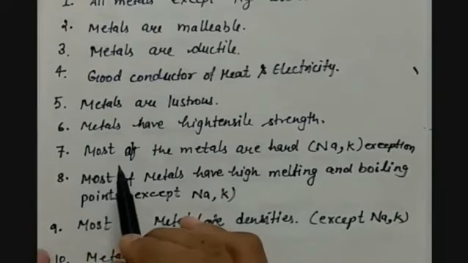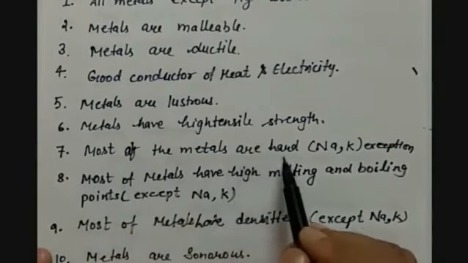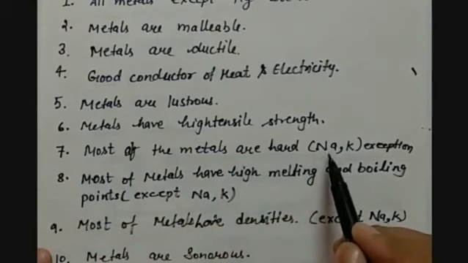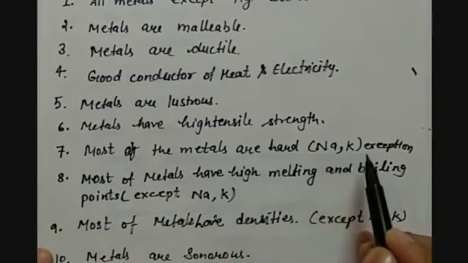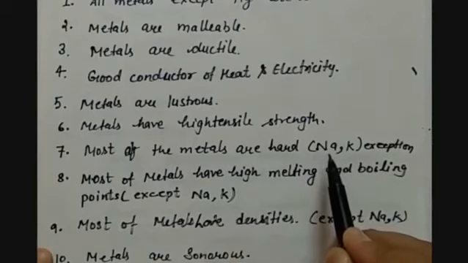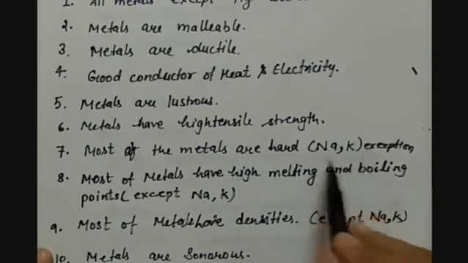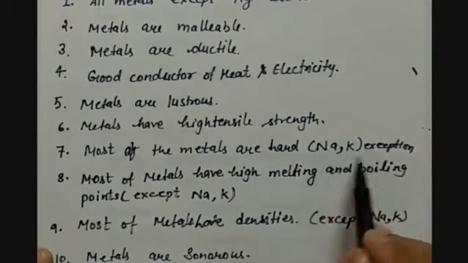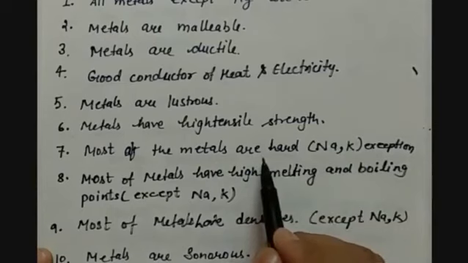Most of the metals are hard, but sodium and potassium are the exceptions which are very soft. Sodium is like cheese. This can be cut with the help of a knife. So some of the metals are soft, but the rest of the metals are very hard and they are used in the same kind of applications.